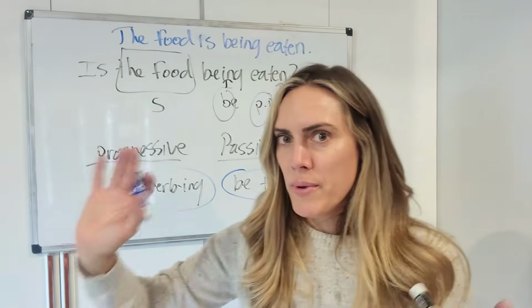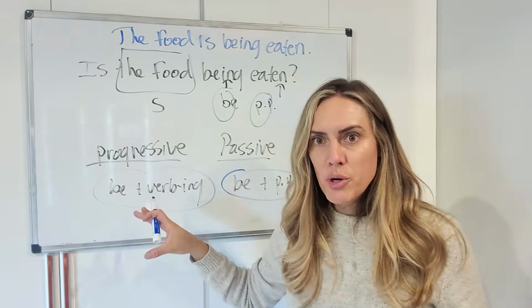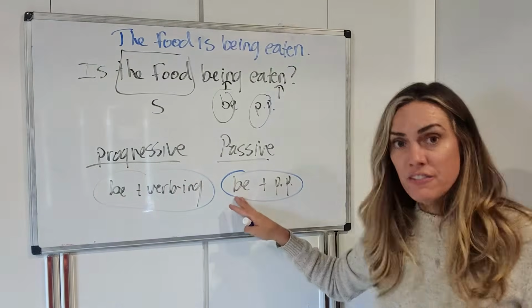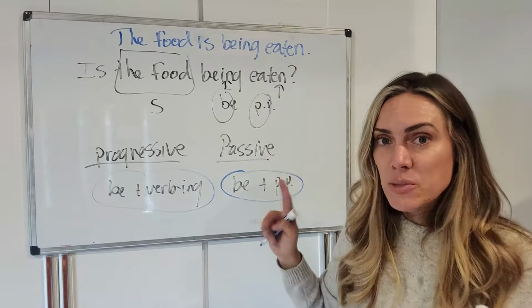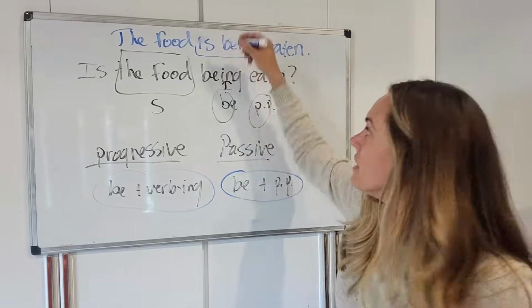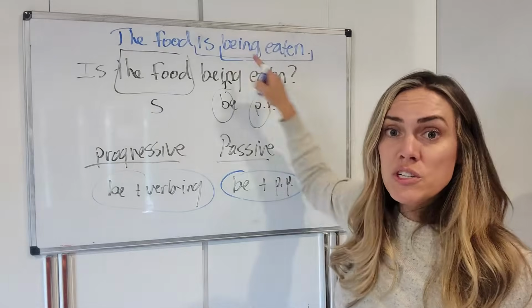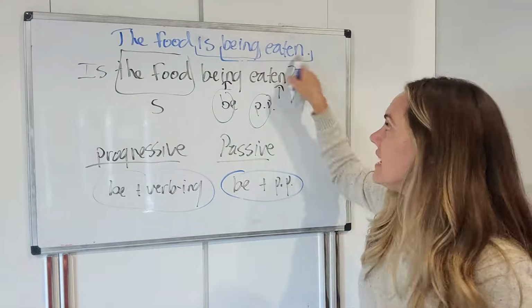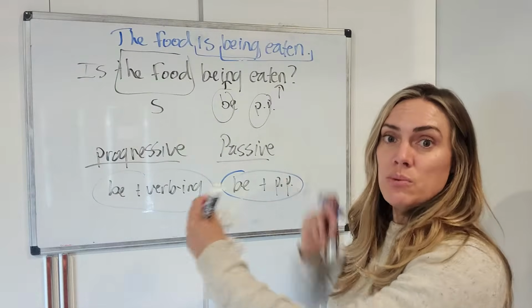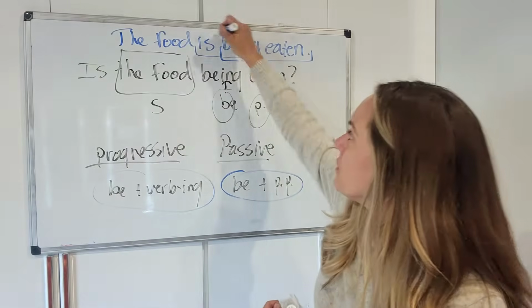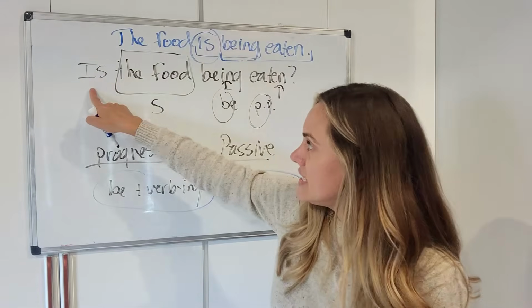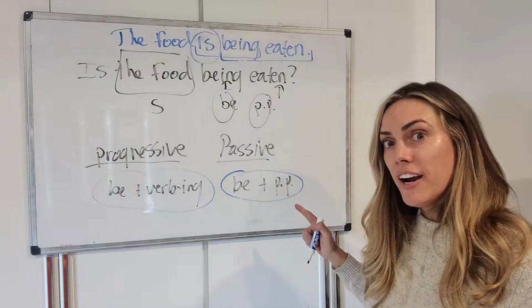To show you what I'm talking about, when we want to make something progressive, we need a form of be and a verb plus ing. To make something passive, we need a form of be plus the past participle. That's what's happening in this sentence. The food is being, that's the progressive part, being eaten. The food is being eaten. Is being is progressive, being eaten is the passive. Now, to change this statement into a question, I just need to move the first helping verb, which is this one, before the subject. Is the food being eaten? Question mark. Is it being eaten?